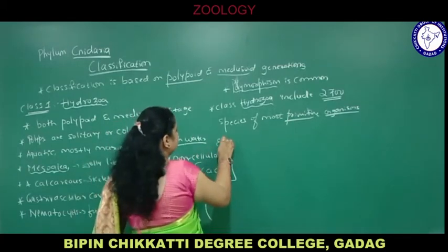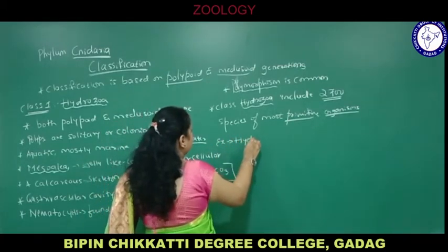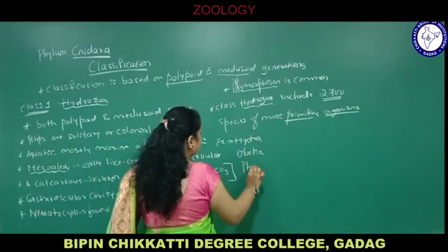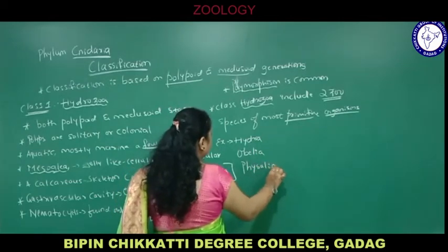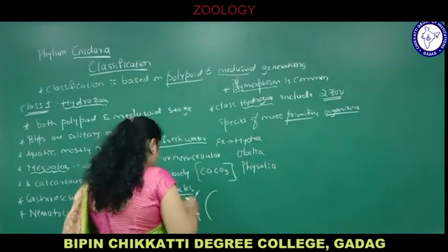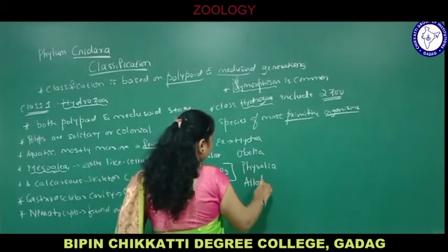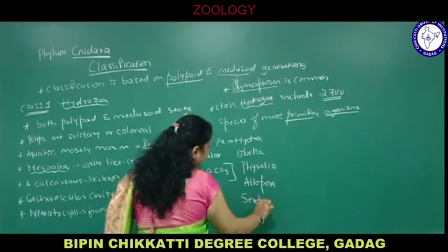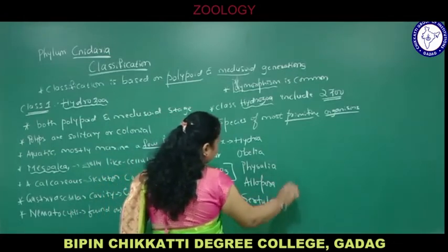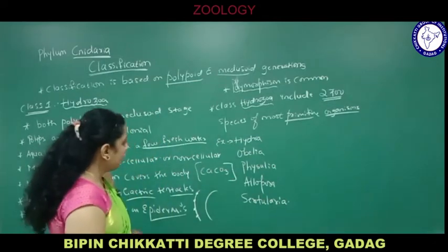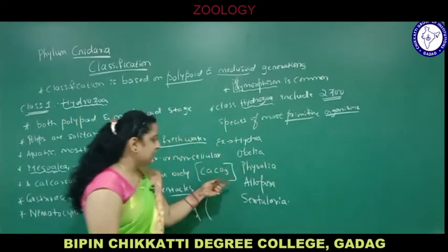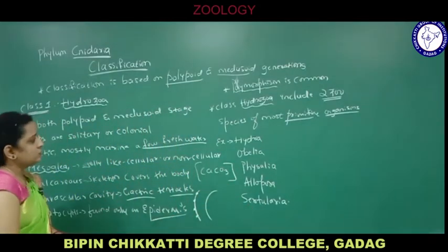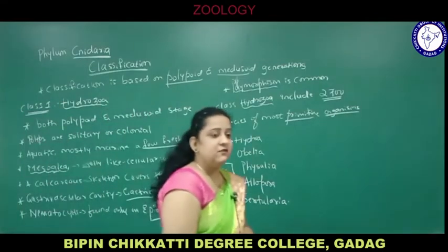Examples are, this is very important, Hydra, Obelia, Physalia, Allopora. These may be new terms to you. Sertularia. There are so many examples, but these are some common ones. Hydra, Obelia, Physalia, Allopora and Sertularia are examples of class Hydrozoa. So, phylum Cnidaria is divided into 4 classes.